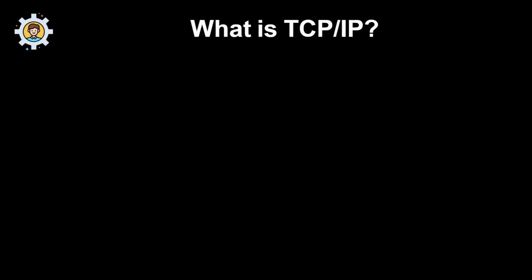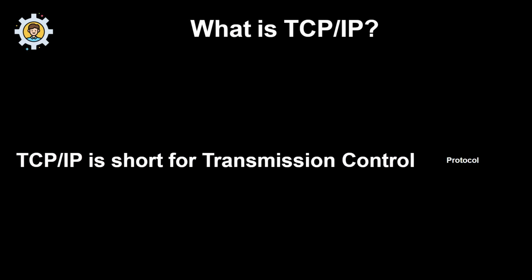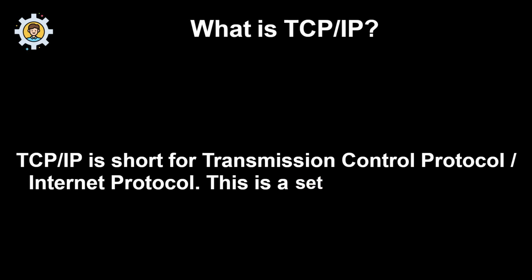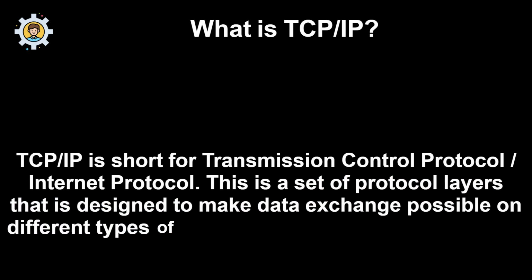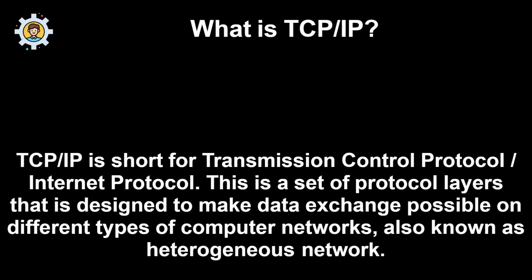What is TCP/IP? TCP/IP is short for Transmission Control Protocol, Internet Protocol. This is a set of protocol layers designed to make data exchange possible on different types of computer networks, also known as heterogeneous networks.